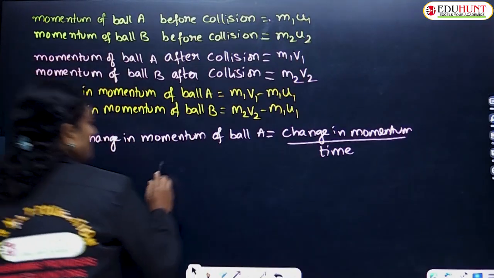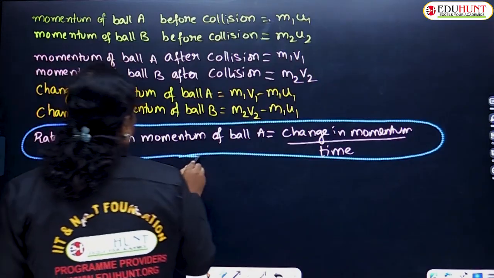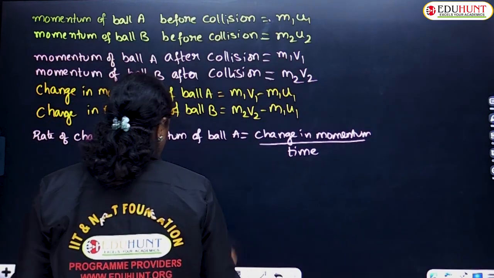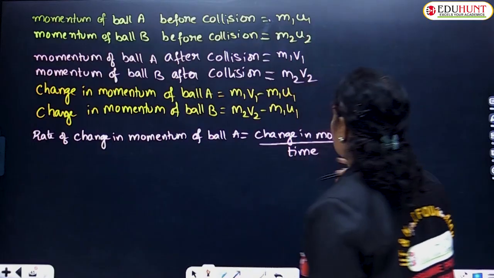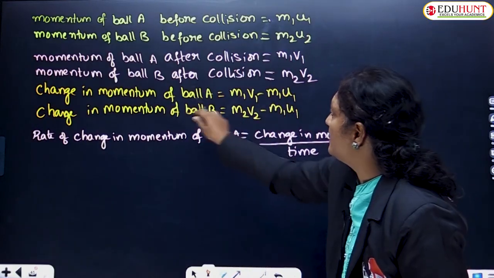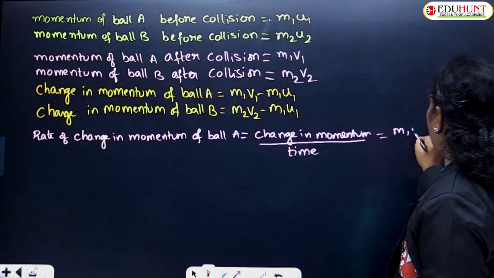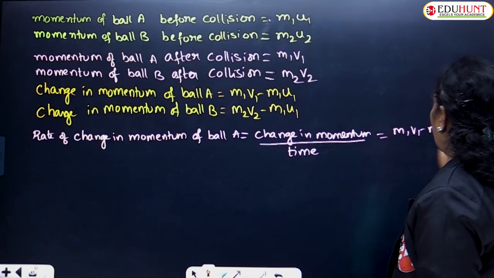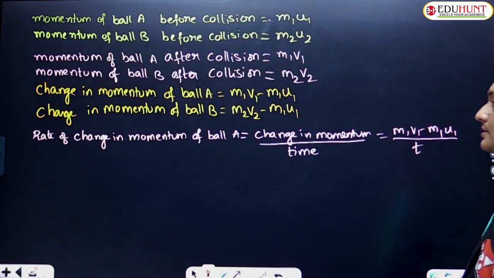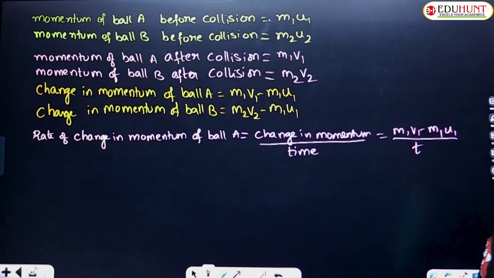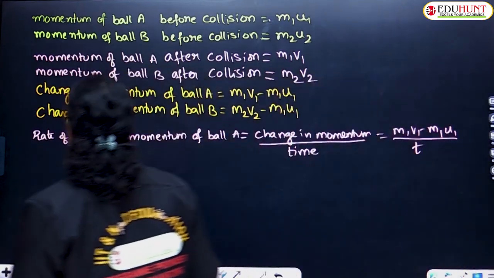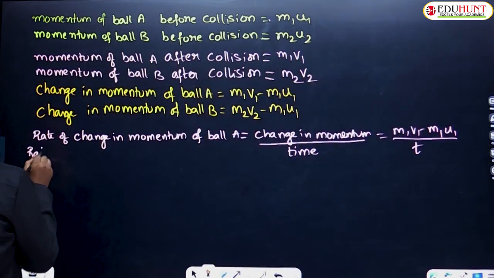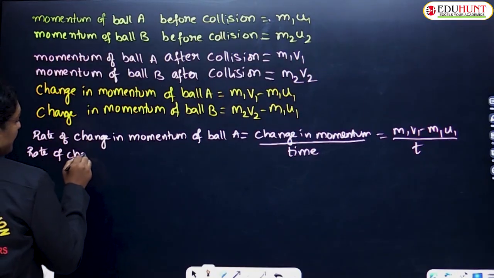Rate of change of momentum is nothing but change in momentum upon time. That's it. So this change in momentum upon time can also be written like this, children. Change in momentum of ball A is how much? m1 v1 minus m1 u1 whole upon t. So the rate of change in momentum of ball A is m1 v1 minus m1 u1 upon t. If you take out m1 as common, you will be left with v1 minus u1 by t. We'll write it later.